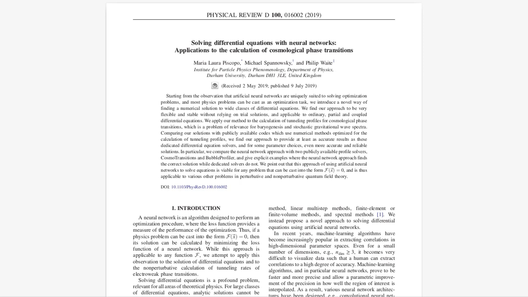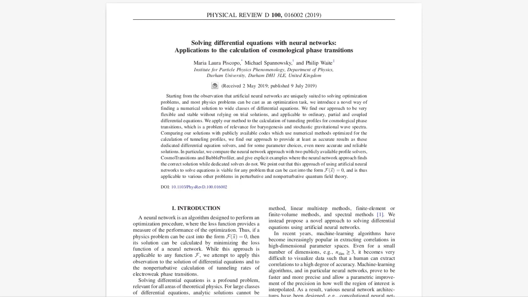The authors of the paper directly compare their neural network approach to two established solvers, specifically designed for calculating phase transitions: CosmoTransitions and BubbleProfiler. They analyze three specific examples, each highlighting the strengths and limitations of the different methods. The first example involves a single scalar field and focuses on the difference between thick wall and thin wall transitions. This distinction relates to the shape of the potential energy landscape and affects the profile of the bubble that forms during the transition. In essence, the wall refers to the boundary between the old and new phases, and its thickness is determined by how abruptly the transition occurs.